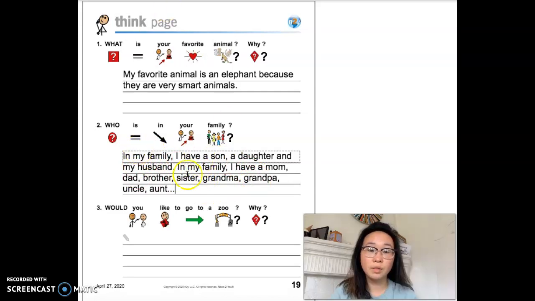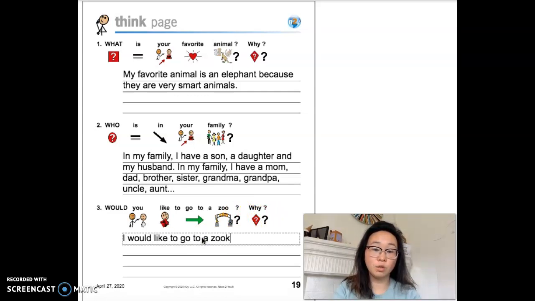So I wrote, in my family, I have a son, a daughter, and my husband. So that's me. But you can write something like, in my family, I have a mom, dad, brother, sister, grandma, grandpa, uncle, aunt. Any of those can work. And our last question, number 3, would you like to go to a zoo? Why? So we could say, I would like to go to a zoo